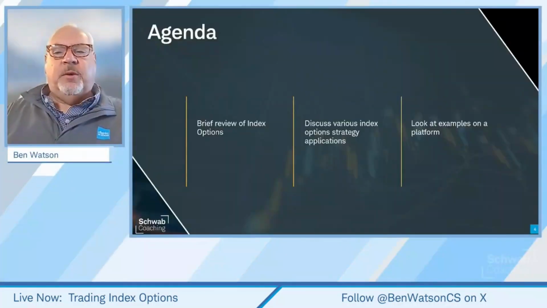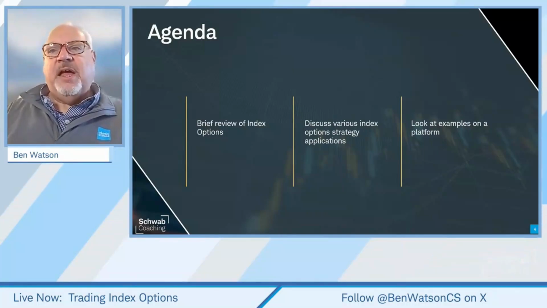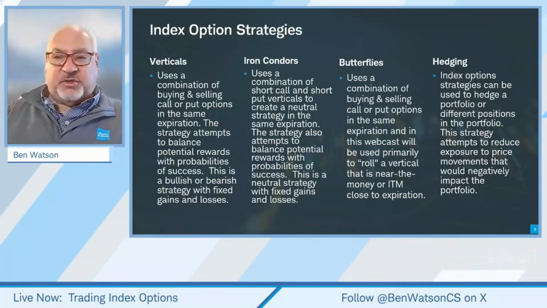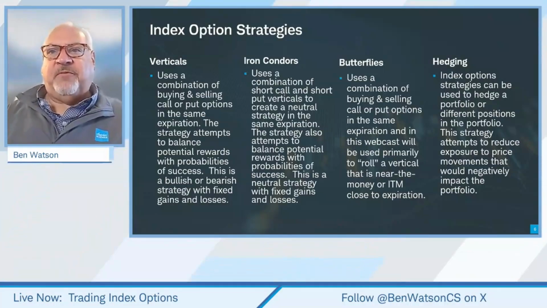Let's get into this discussion here and kind of get a sense of where we're headed. We're going to talk about, as I said, the brief review of index options. We'll talk about the strategies that we're going to employ, and we'll look at those examples in the thinkorswim platform. So let's talk a little bit about the strategies just before we jump out into the platform itself.